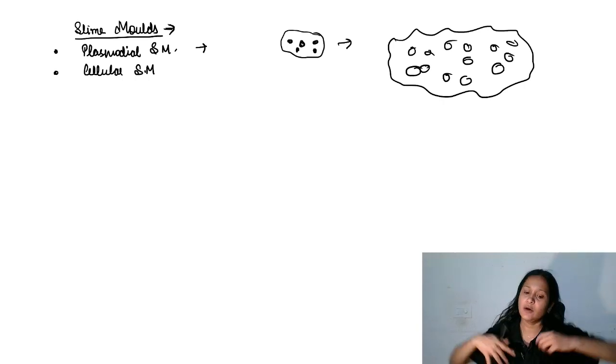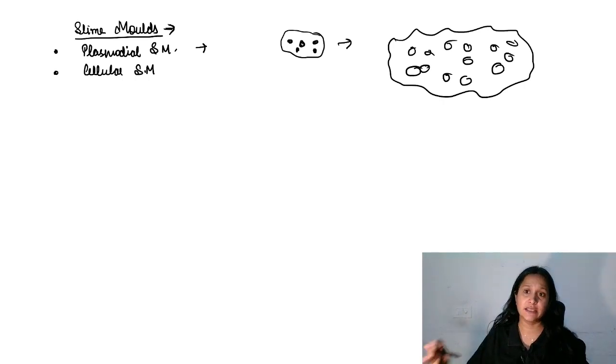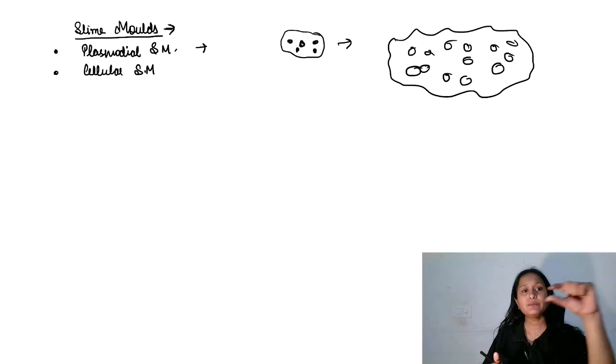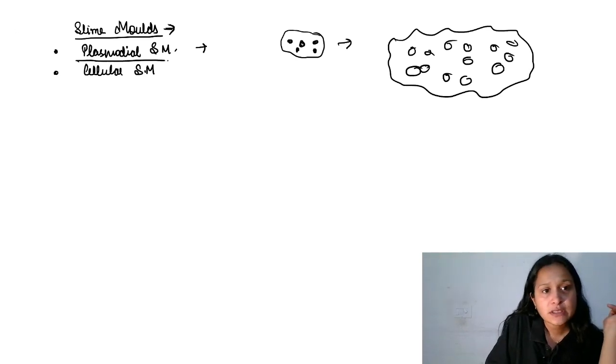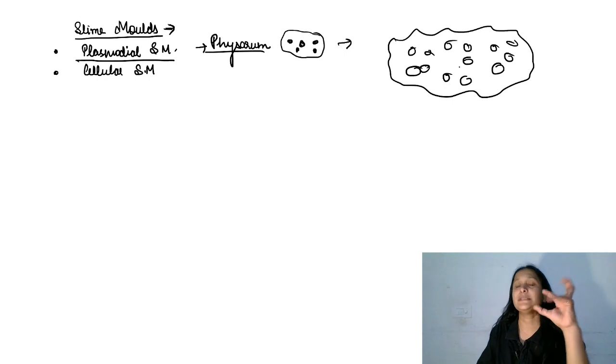It keeps eating and spreads all over, like on a rotten twig, decaying wood. It spreads on that, and they take up their nutrition from there. So the plasmodial slime mold is Physarum, where multinucleate condition you will see.